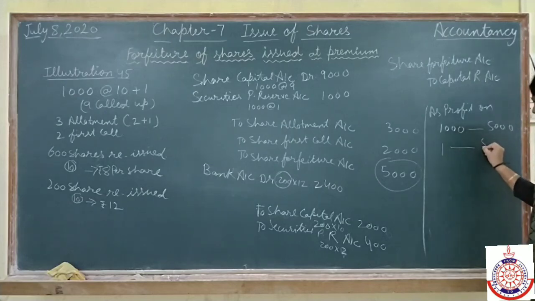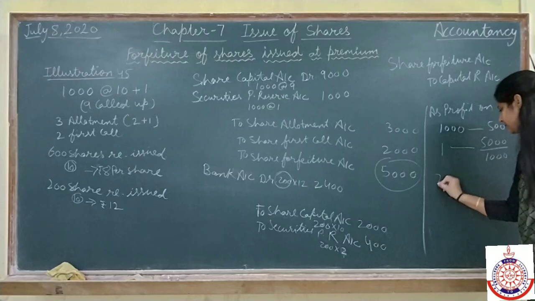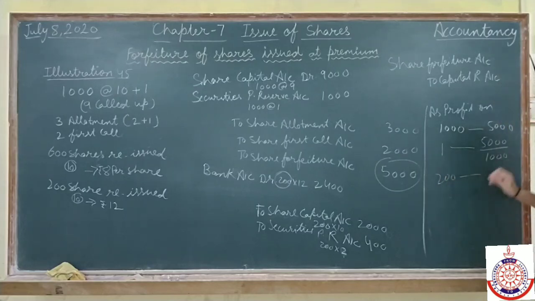Profit on 1 share is 5000 divided by 1000, and the profit on 200 shares will be 5000 divided by 1000 into 200, that is 1000. Now check whether there is a loss or profit.